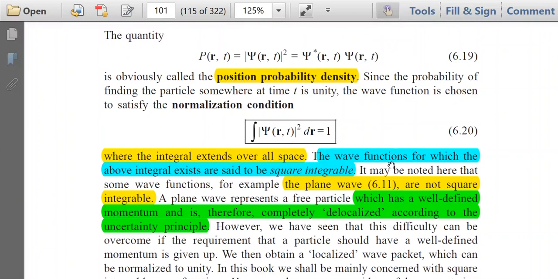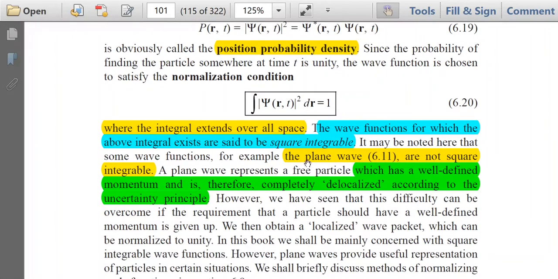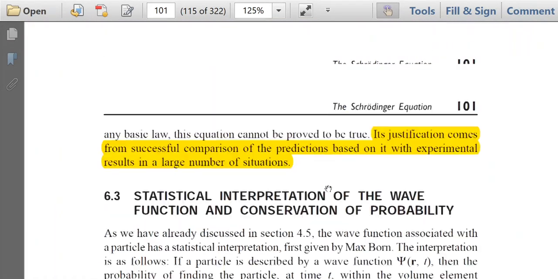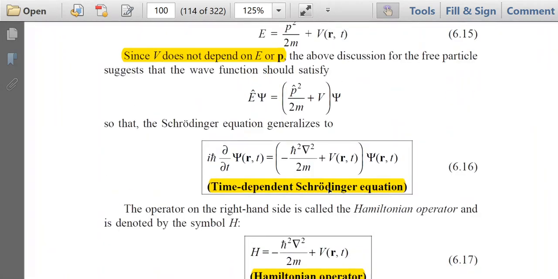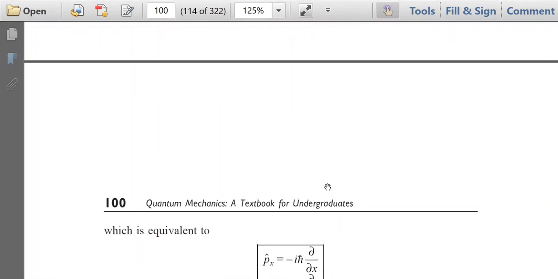The wave functions for which the above integral exists are said to be square integrable. That is, the wave function which satisfies this criterion is known as square integrable. It may be noted that plane waves are not square integrable, meaning the plane wave described by equation 6.11. Let us look at the structure again.